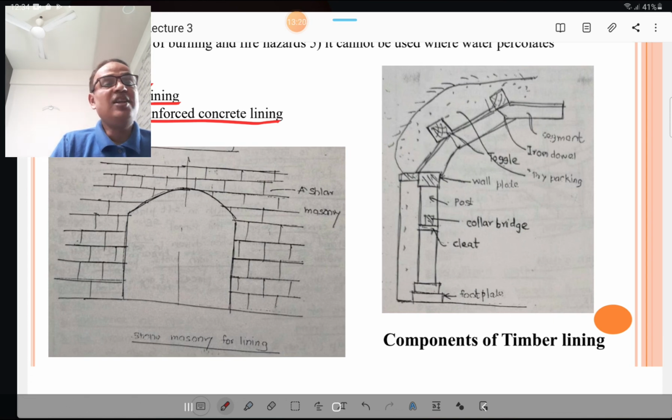The toggle is the top part of that lining. Then the collar bridge is also there. The vertical member is also called a post, and over the post there are wall plates. So please look at these figures very carefully. Sometimes questions might be asked on these figures also.